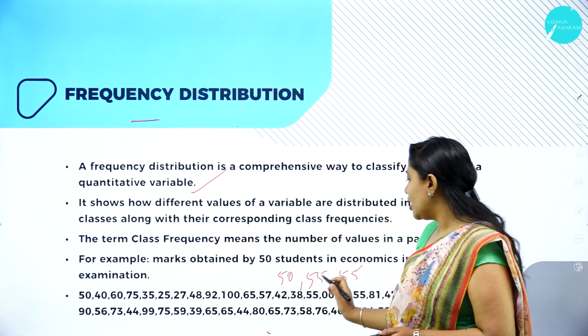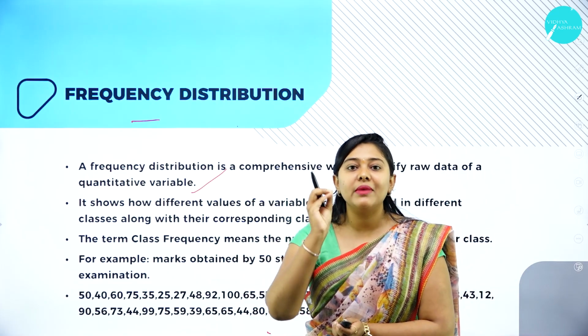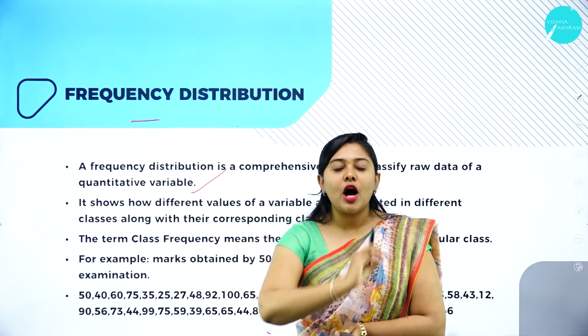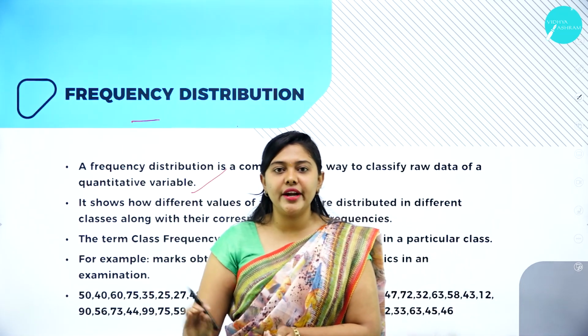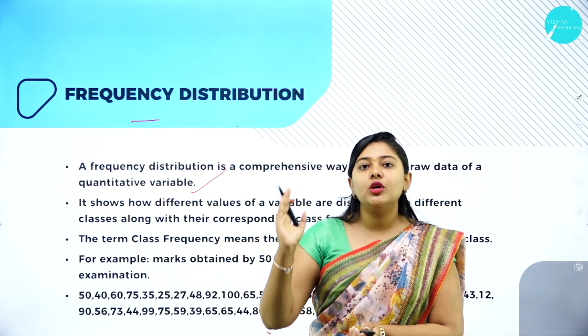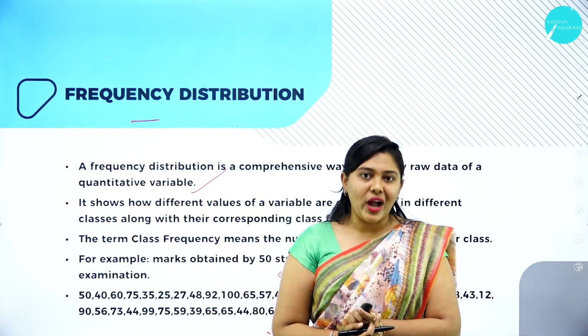It makes sure all the values are put in a class, so we can easily understand how many students have taken 55, how many have taken 100, how many have taken 60 marks. With the help of a frequency table, it will be very easy for a teacher to identify.